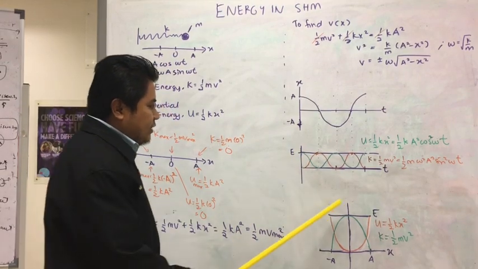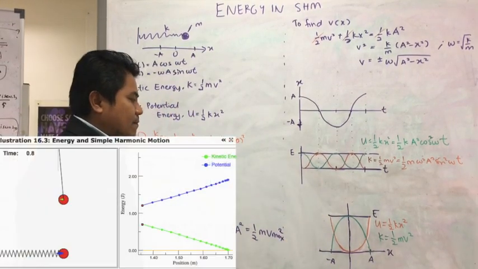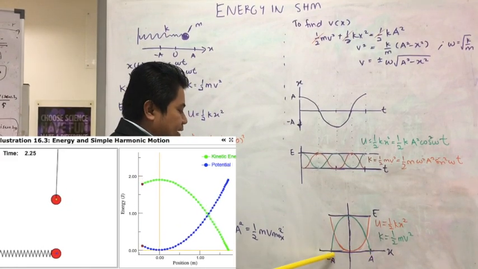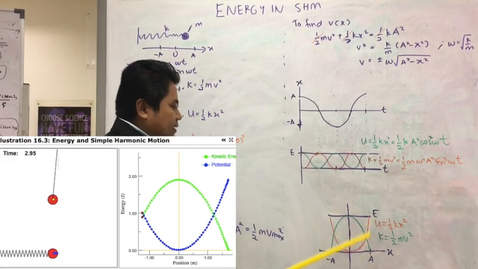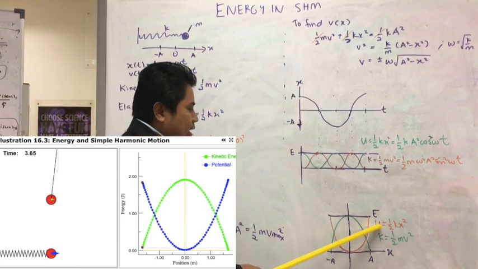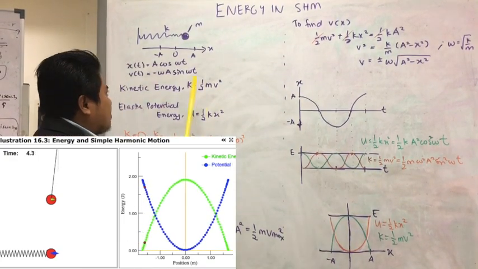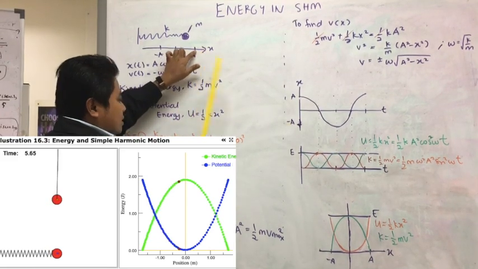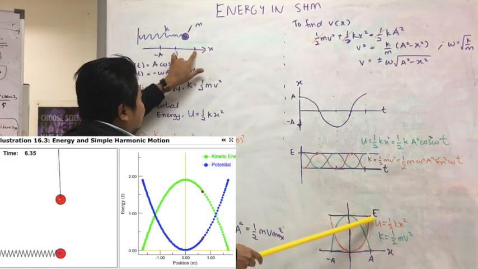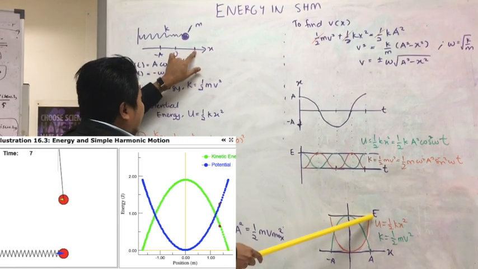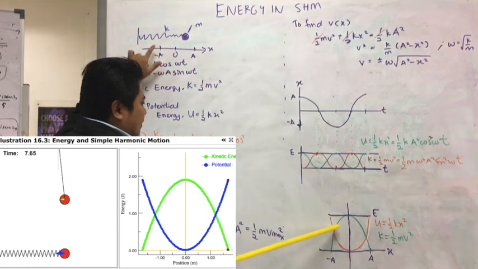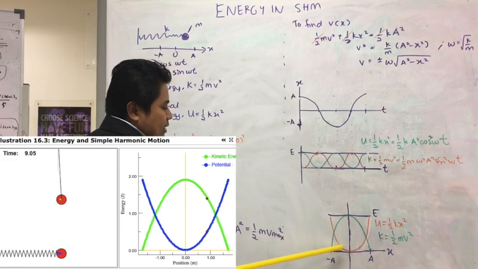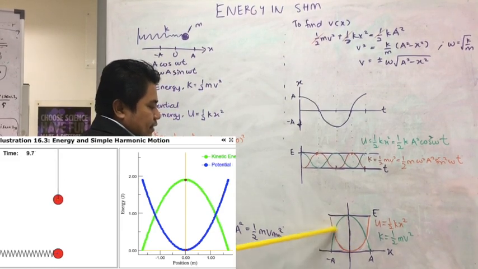Now for the energy versus position. You have only two extremes, at minus A and A. Let's look at the potential energy first. At this point, the potential energy should be maximum, and then 0, and then maximum again, and then return back, so the graph is just circulating around this area.